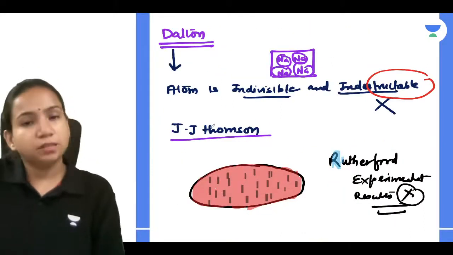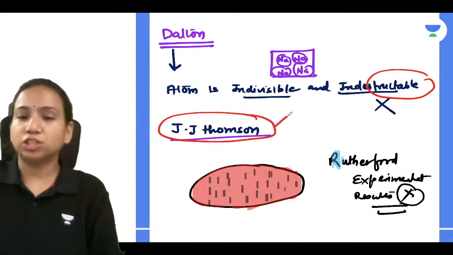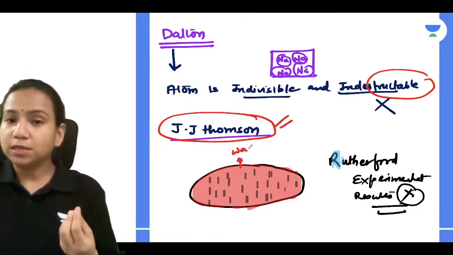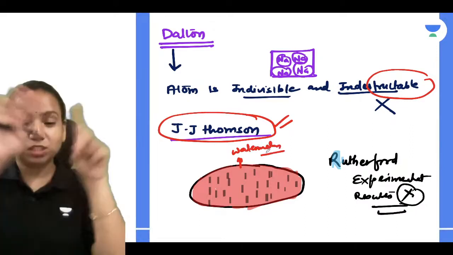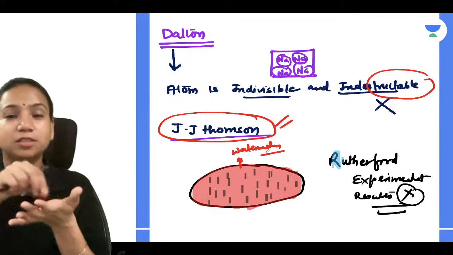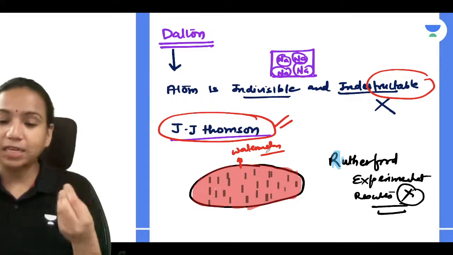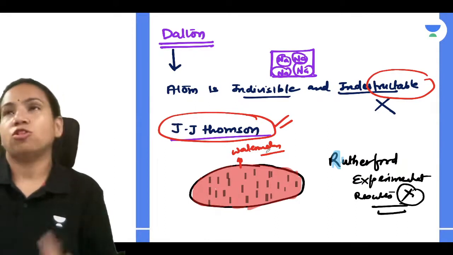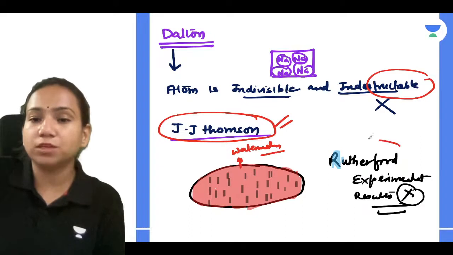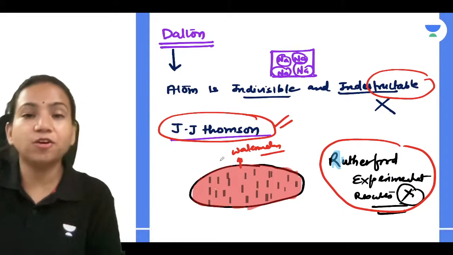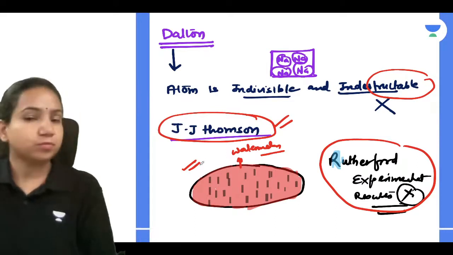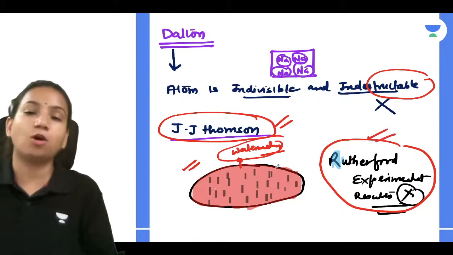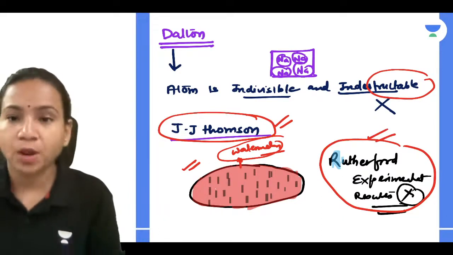So we discussed that. Then Dalton's atomic theory came, and J.J. Thomson tried to explain the structure of the atom. He said the atom looks like a watermelon, with a positive charge throughout the atom, and like the seeds in a watermelon, electrons which are negatively charged are present in the atom. That is how the J.J. Thomson model of an atom came. But what happened when Rutherford did his experiment? Whatever J.J. Thomson said was not able to support the results we got from Rutherford's experiment, correct?